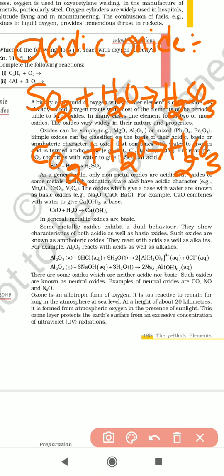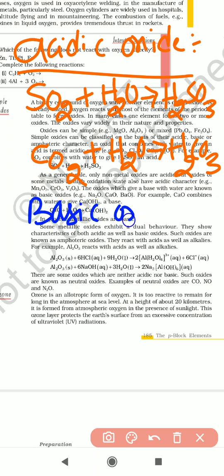Similarly, there is the basic oxide, the second type. How can we define a basic oxide? An oxide that reacts with water to form a base. For example, calcium oxide, CaO.